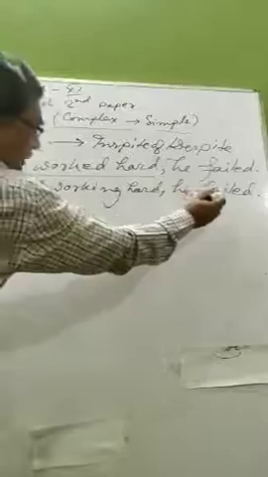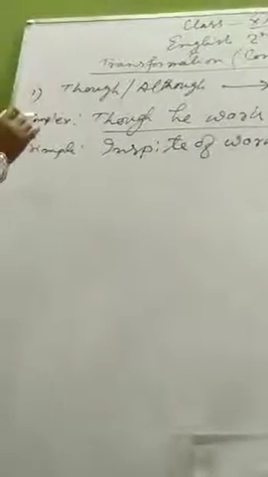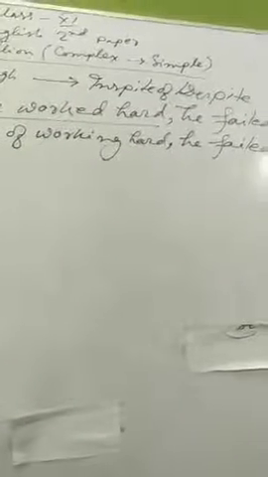That is why, at the time of turning a complex sentence into a simple one, we have to dissolve the subordinate clause. We have to make a phrase from this subordinate clause. We have made this phrase, in spite of working hard.